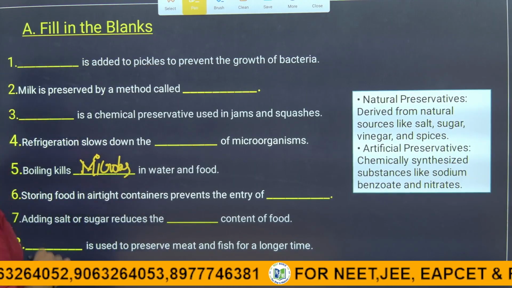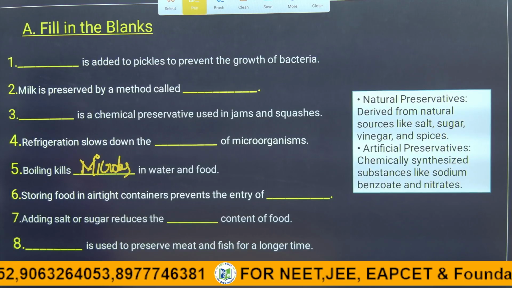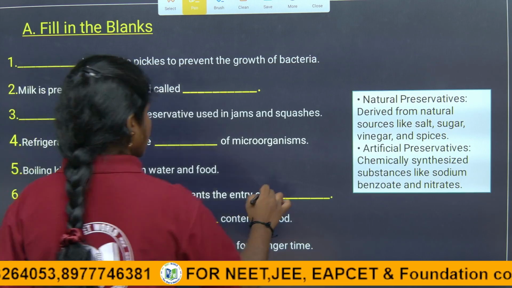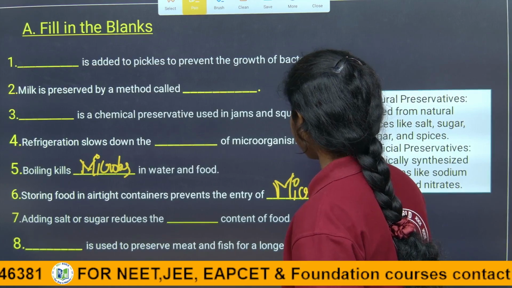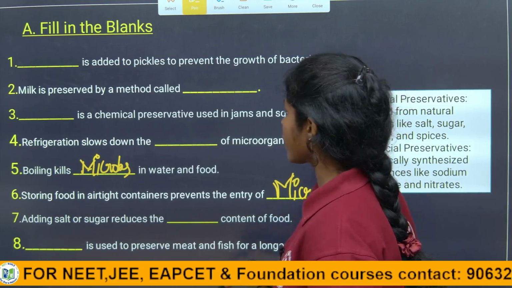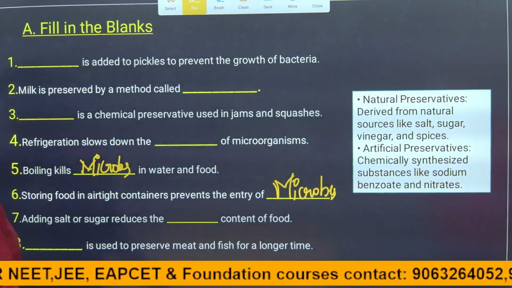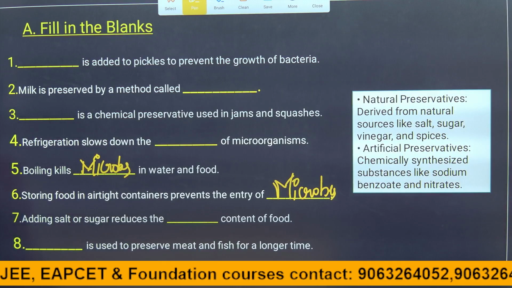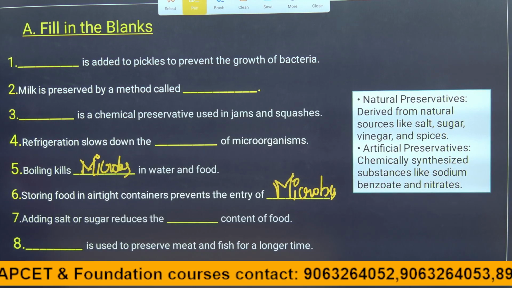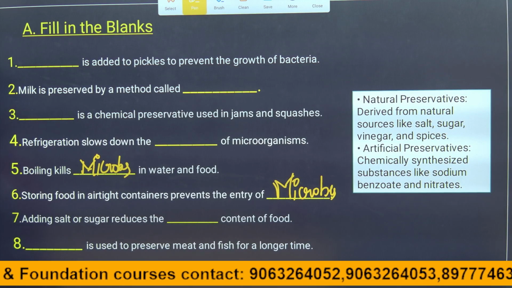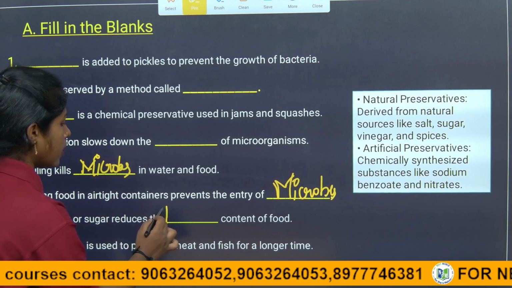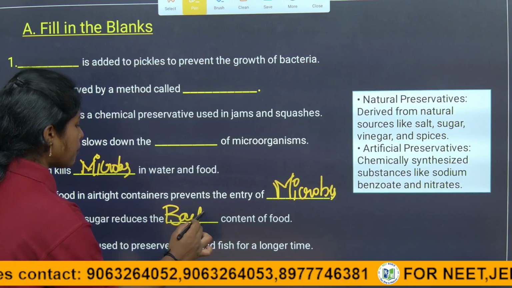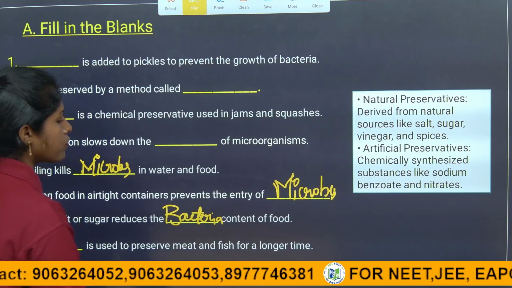Coming to the next, storing food in airtight containers prevents the entry of microbes. And adding salt or sugar reduces the dash content of food, children, nothing but the bacteria. It reduces the bacteria or microorganisms in the food.